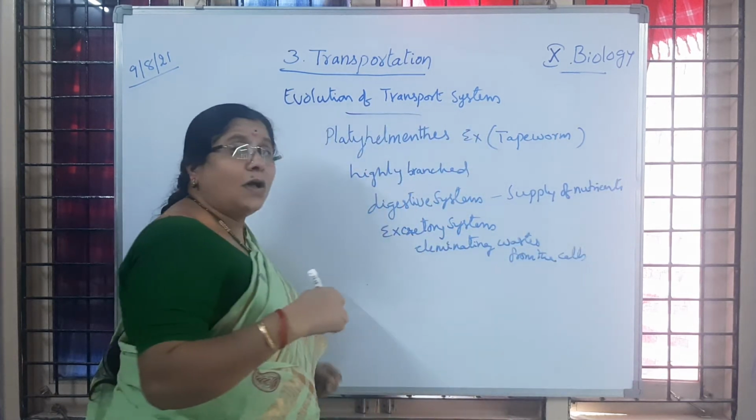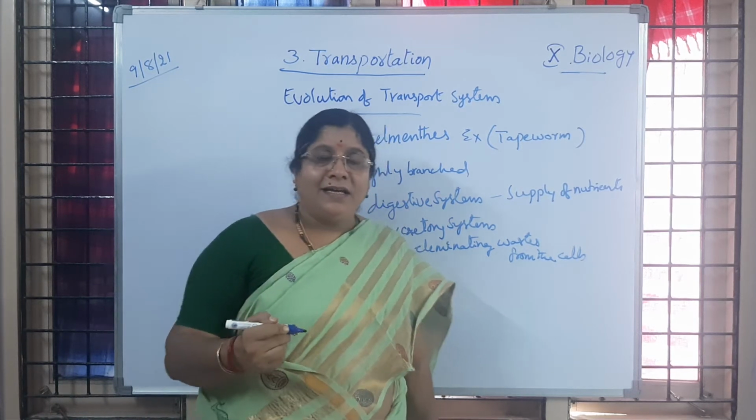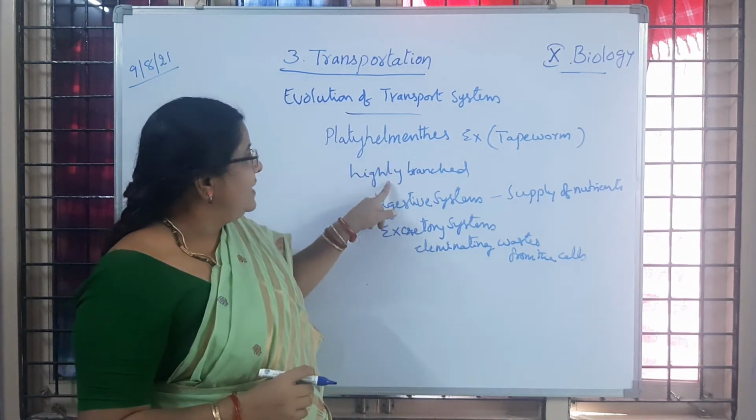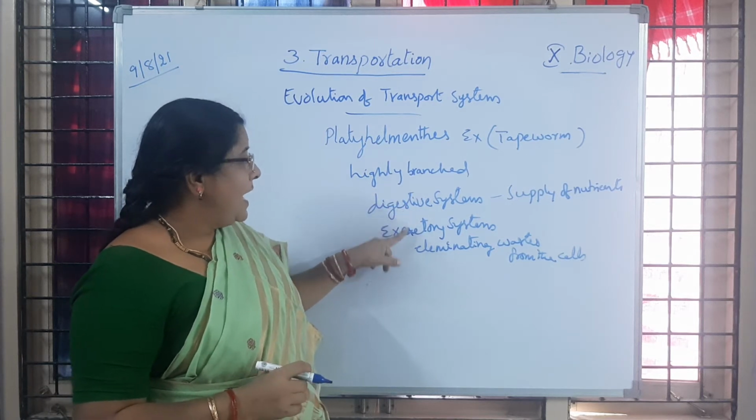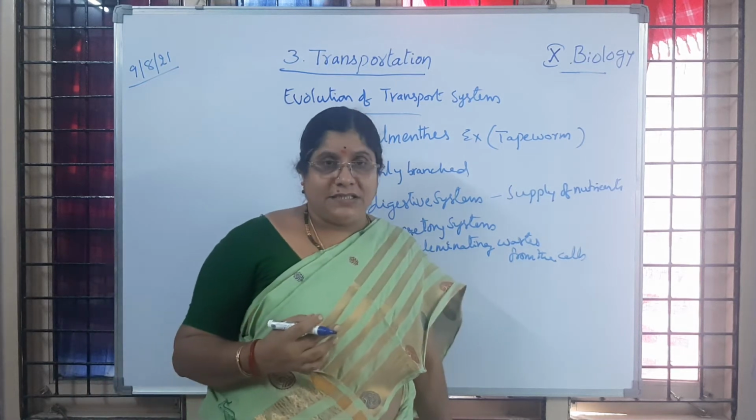The nutrients are supplied to each and every cell directly because of a highly branched digestive system, and waste materials are sent out of the cell through the excretory system.